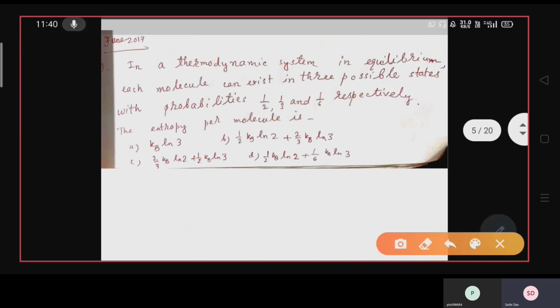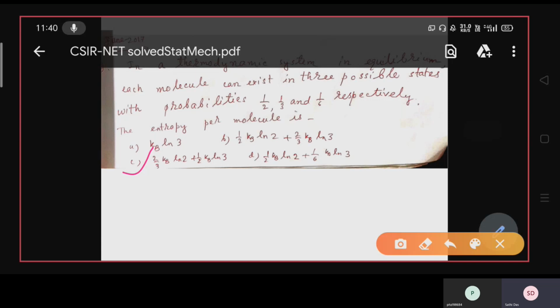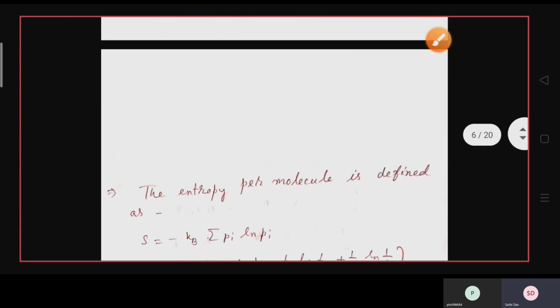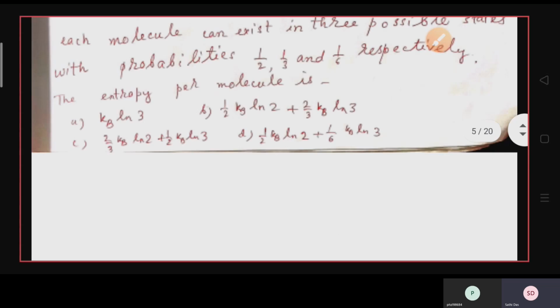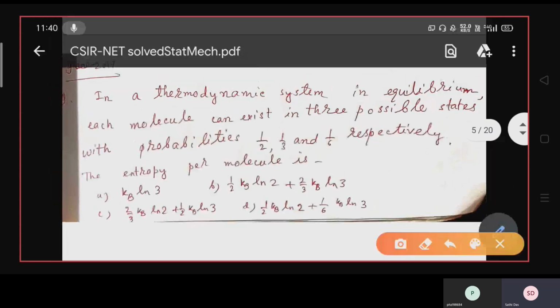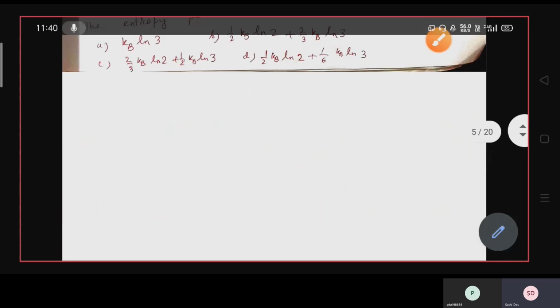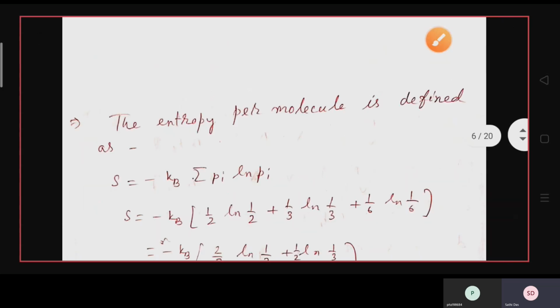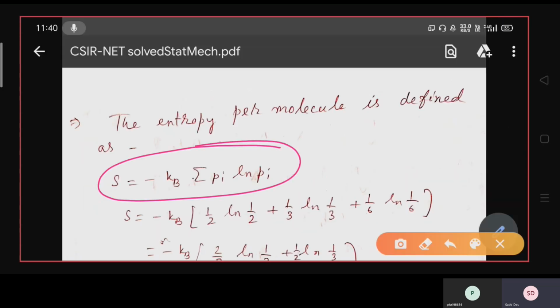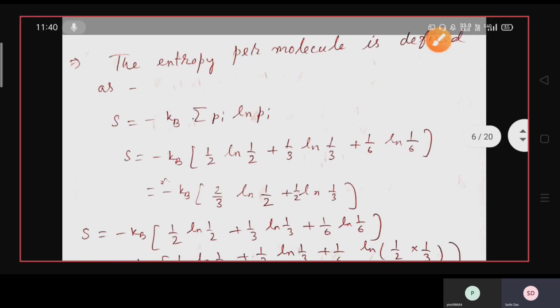So option C is the correct option. Whenever you are given the probabilities and you are instructed to find out the entropy, you have to apply this formula, that entropy S equals minus kB sum of pi ln pi.